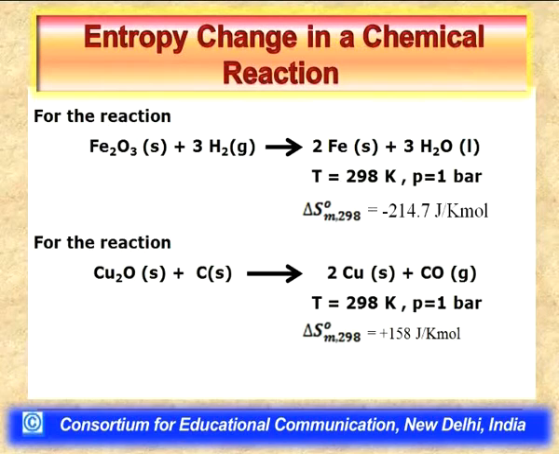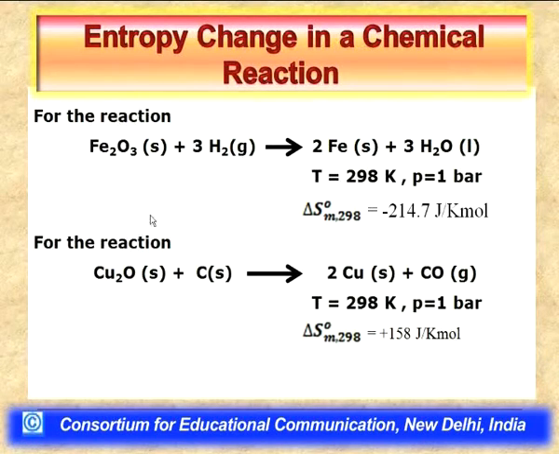The answer is not difficult to find. The fact of the matter is that in reaction 1, the condensed phase Fe2O3 combines with a gaseous, non-condensed phase, hydrogen gas, and forms only condensed species, iron in solid phase and water in liquid phase.